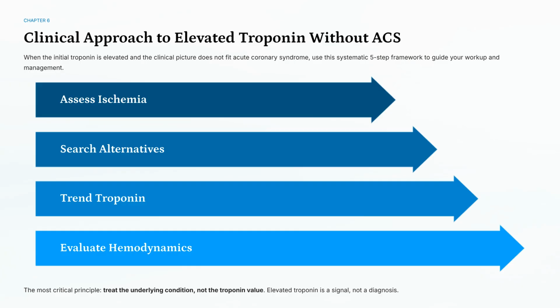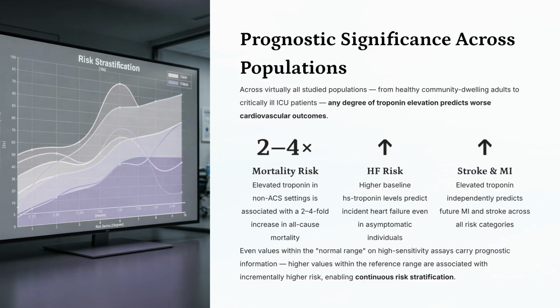Our clinical approach uses a 5-step framework: evaluate hemodynamics, trend troponin, search alternatives, and assess ischemia. Remember the most critical principle: treat the underlying condition, not the troponin value. Any degree of troponin elevation is prognostically significant. It is associated with a 2 to 4-fold increase in mortality risk and independently predicts future heart failure, stroke, and MI. Even high normal values carry prognostic information.